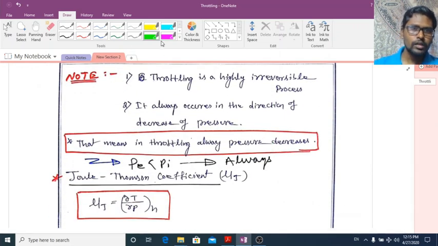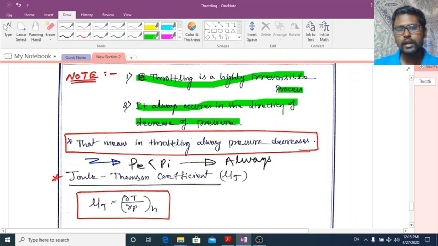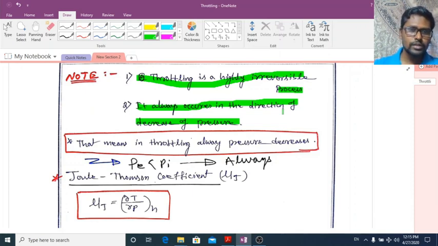Now see here, some note. Throttling is a highly irreversible process, and it always occurs in the direction of decrease of pressure. That means if you are throttling any type of fluid, at the exit you will get pressure less than the pressure at inlet. So throttling is a highly irreversible process, and it always occurs in the direction of decrease of pressure.